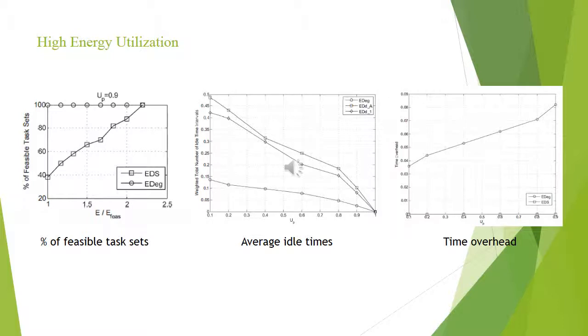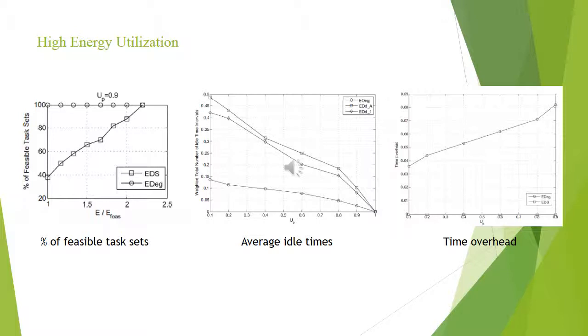Similarly, for high energy utilization, from the graph of percentage of feasible task sets, the relative performance gain of EDEG in terms of capacity savings is decreasing when the processor utilization rate is increasing. And for higher processor utilization, the performance gain in capacity savings decreases. From the average idle time graph, the total number of idle time intervals in EDEG is lower compared to the other two techniques. For high energy utilization, consuming energy increases the number of low battery levels. Thus, the number of idle times increases and consequently the average idle time decreases.